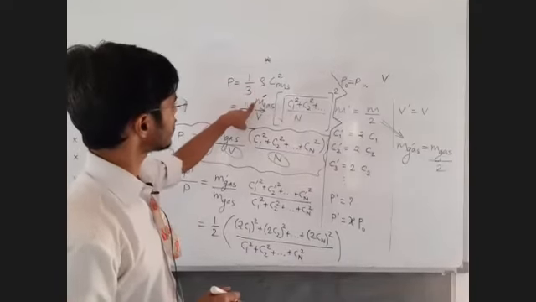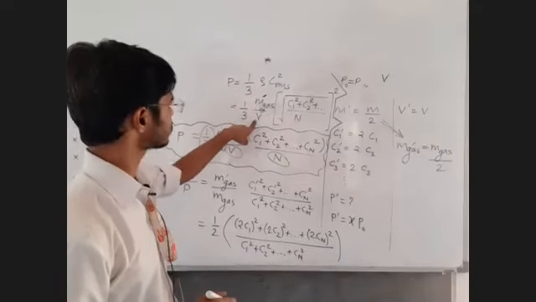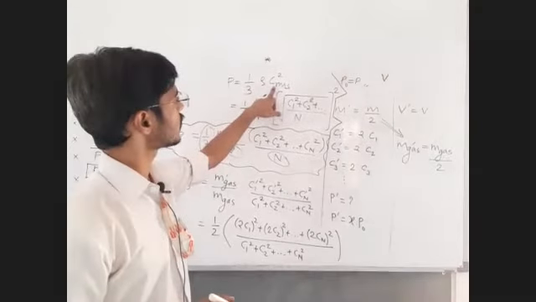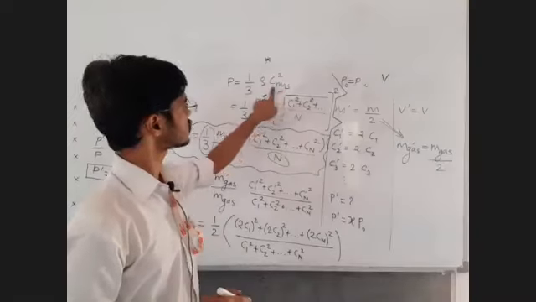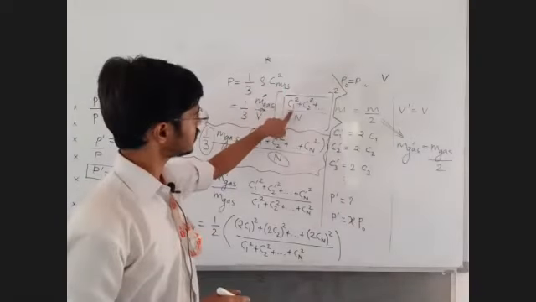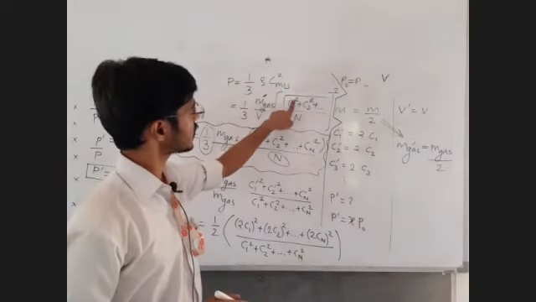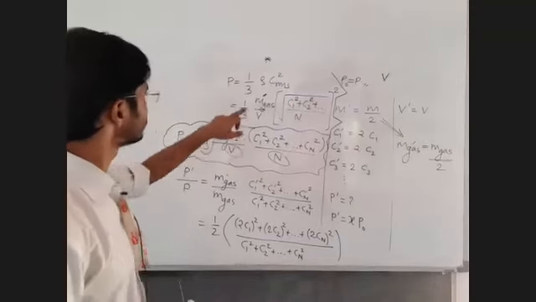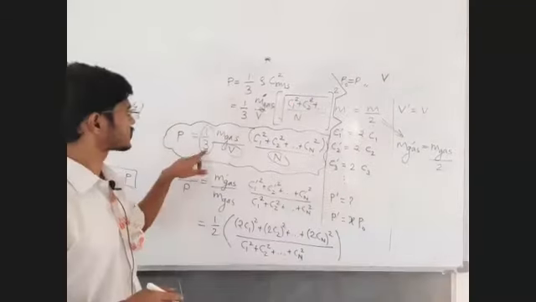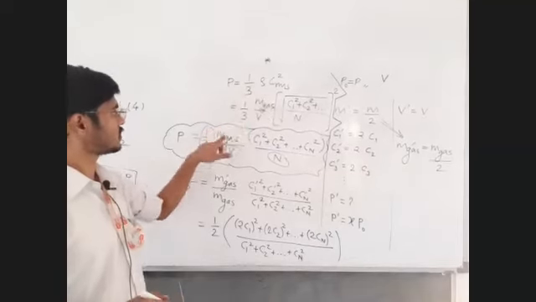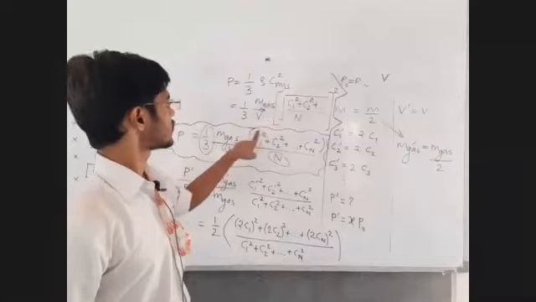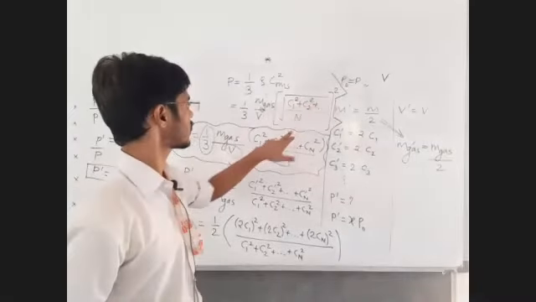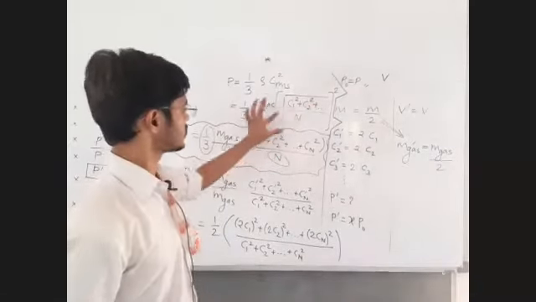Density of a gas is mass of a gas divided by volume of a gas. Now look at the formula of C RMS, this square is written here. Root of mean of square values: root of, mean of meaning divide by n, square of meaning addition of all the squares. After that, 1/3 as it is, mass of a gas as it is, volume of a gas as it is. This square and square root cancel, everything else as it is.